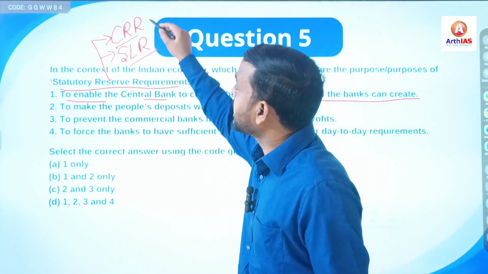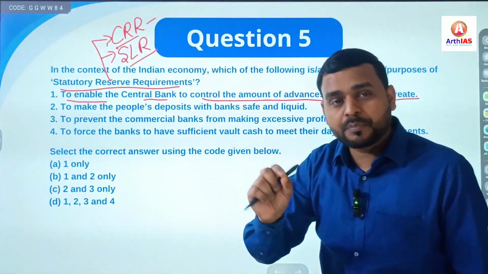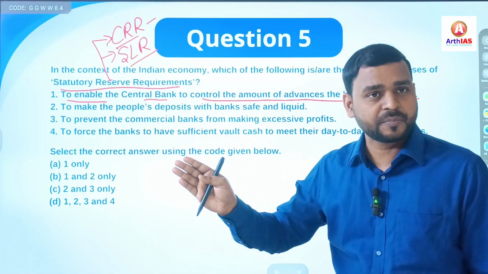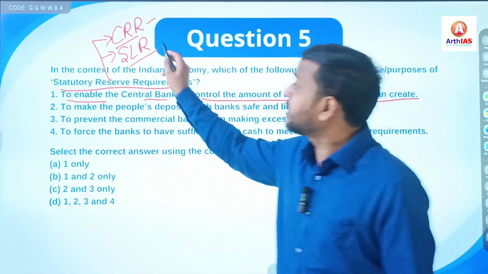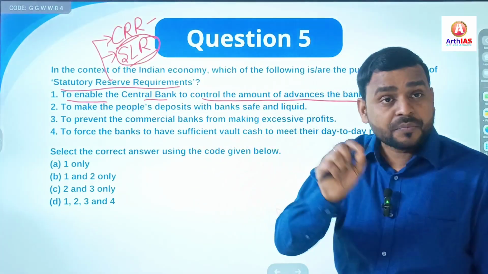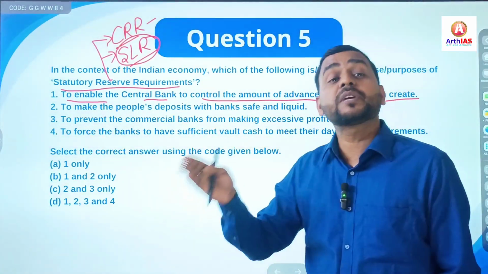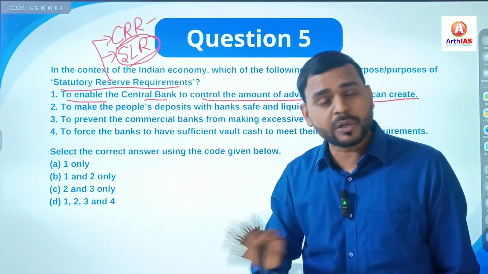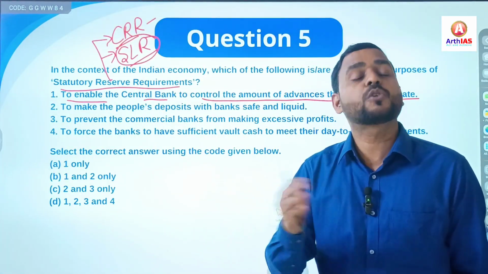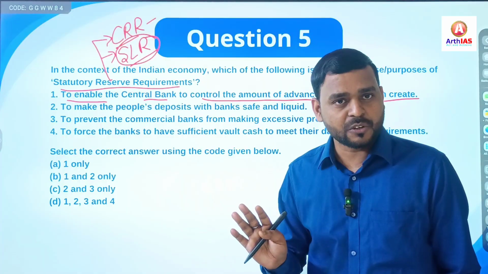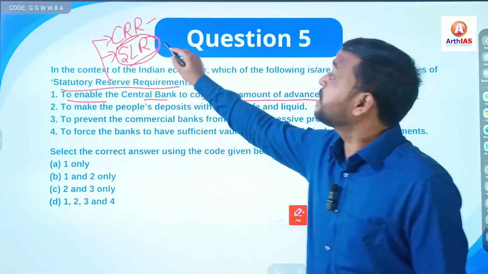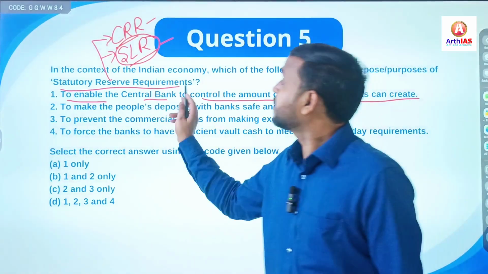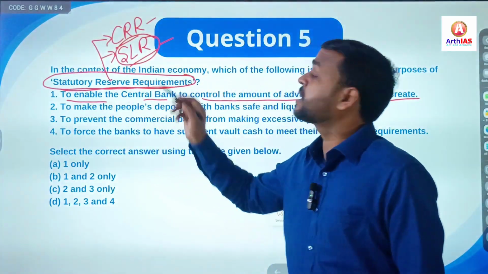So under CRR, cash reserve ratio, a fixed percentage of cash has to be maintained with RBI by the commercial banks. And under SLR, a fixed percentage of liquid assets, for example, assets that can be converted into cash, government securities, gold, or any other types of securities or bonds, has to be maintained by the banks with themselves, and both are instruments under statutory reserve requirements.